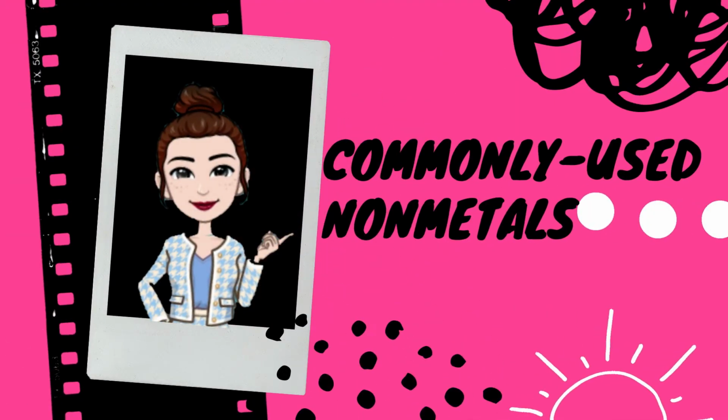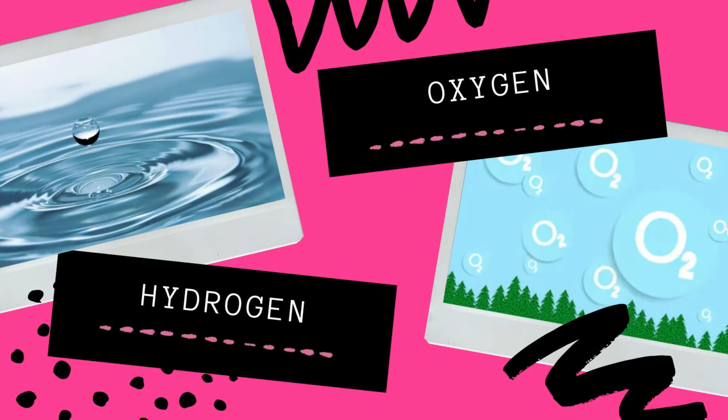Commonly used nonmetals. Element 1, hydrogen, is the most abundant element in the universe. It is often used in making margarine, fuel in rockets, welding, and in producing hydrochloric acid, which is the acid present in our stomachs. Also, hydrogen forms 2/3 of a molecule of water, or H2O.